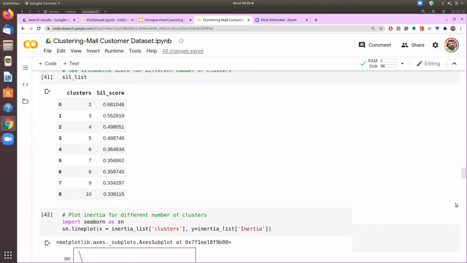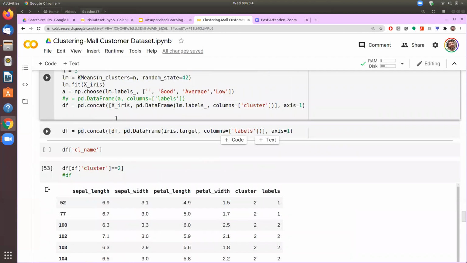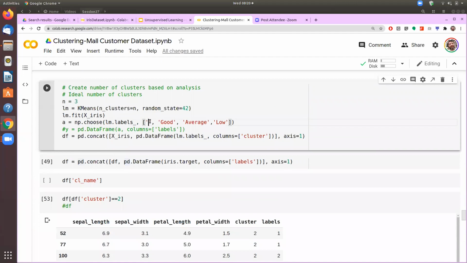So it is versicolor, Setosa, and third one is virginica.